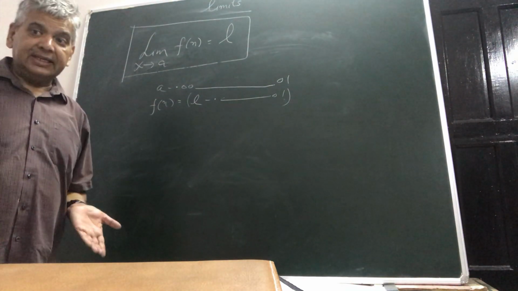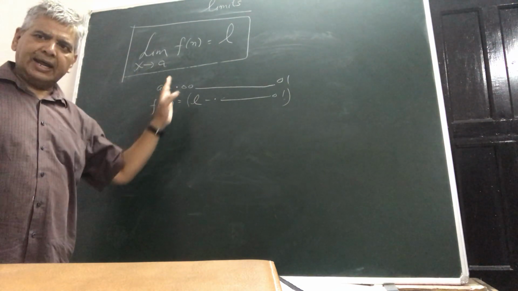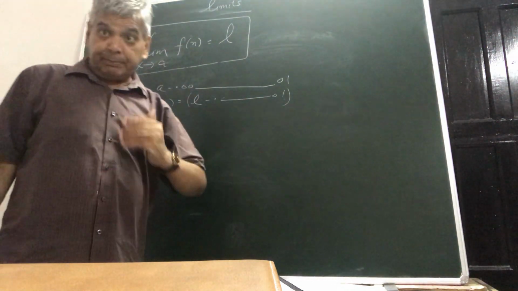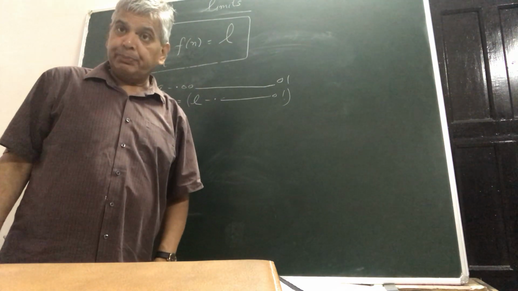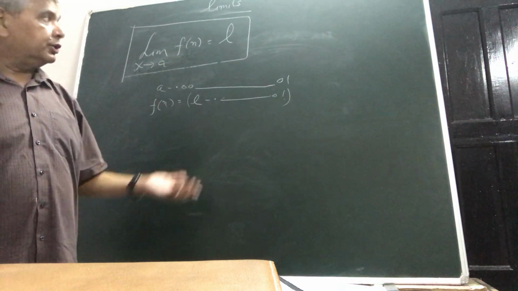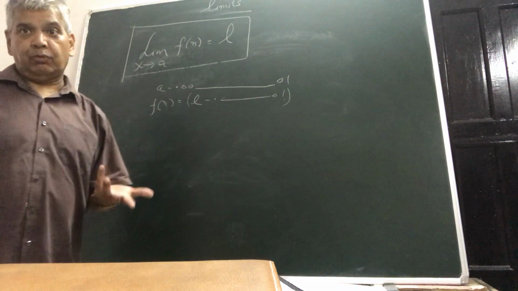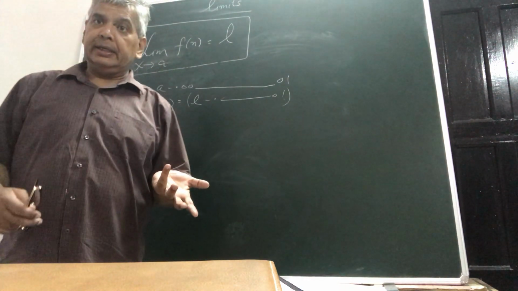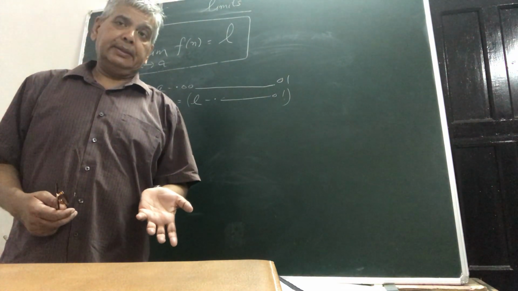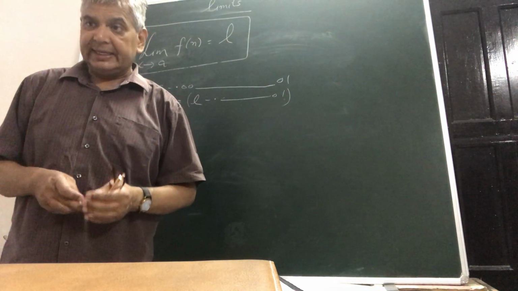And somebody can say that no, the functional value will not be heading towards L after, say, 10 raised to the power of billion zeros. If somebody makes a contention of this nature, how can we satisfy them? Because this is a non-ending process. And this is actually what needs to be taken as a challenge, and this challenge we have to redefine in terms of mathematical rigorousness.